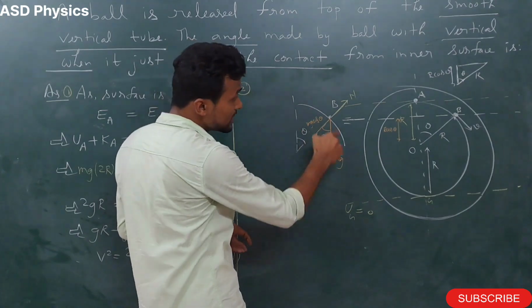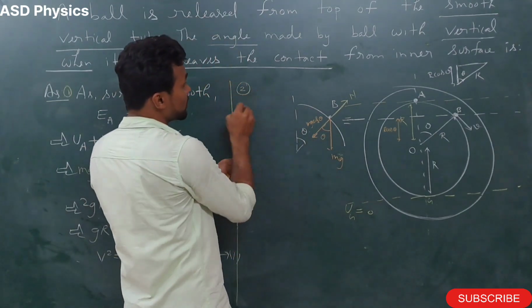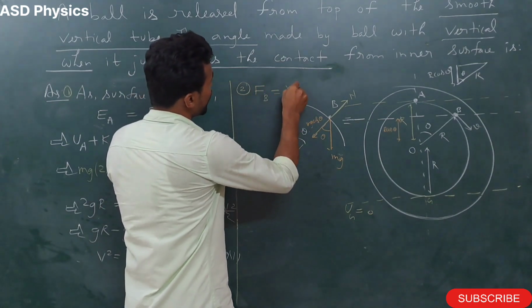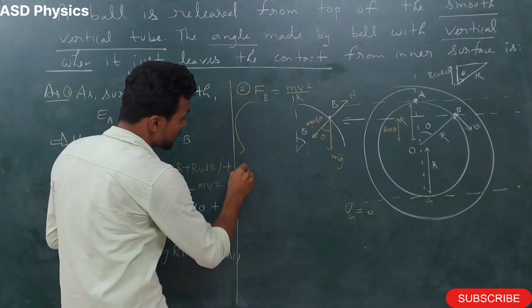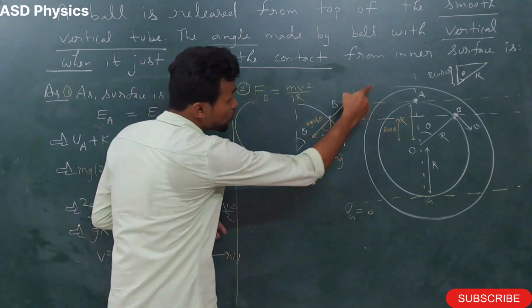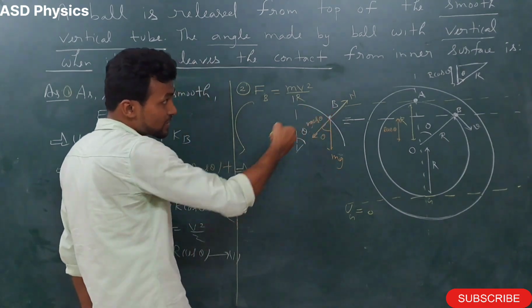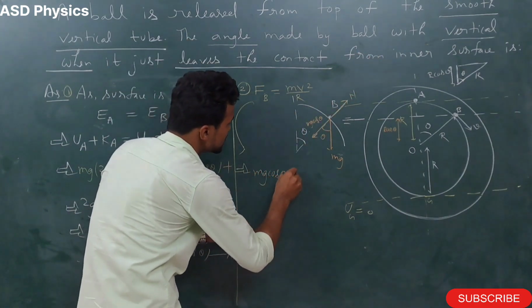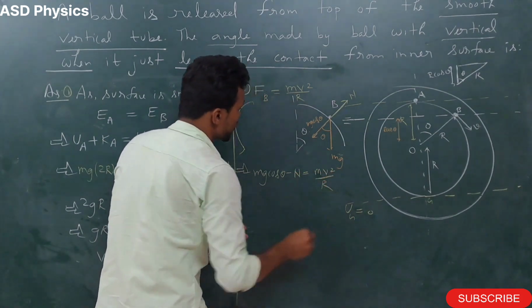Now as the ball is moving in a circular path, we need centripetal force. And what is the centripetal force formula? Guess please. Centripetal force formula is F equals mv square by r. Now we'll simplify more here. Who will provide the centripetal force? mg cos theta towards the center and normal reaction away. So centripetal force is given by mg cos theta minus N is equal to mv square by r.